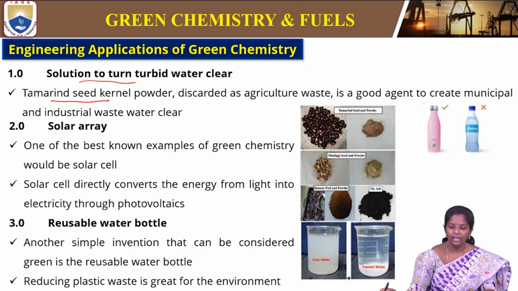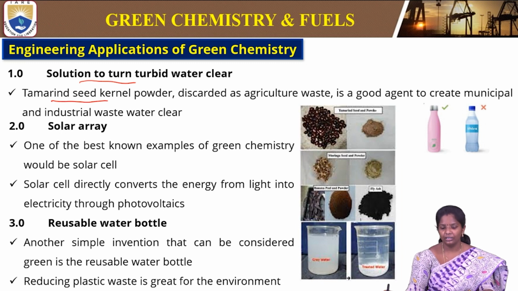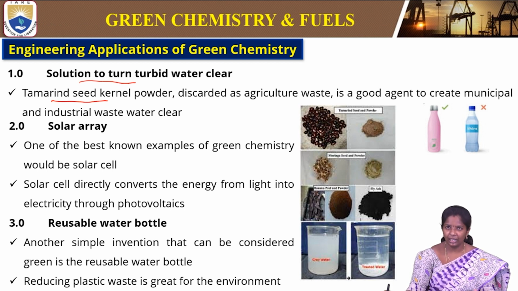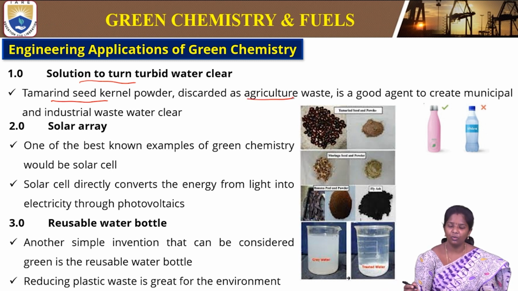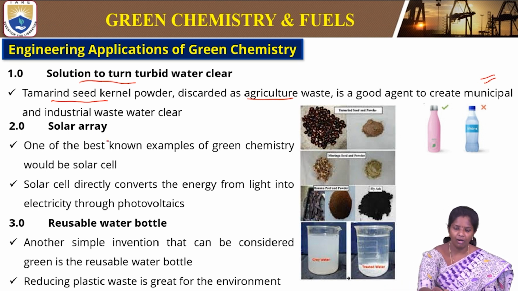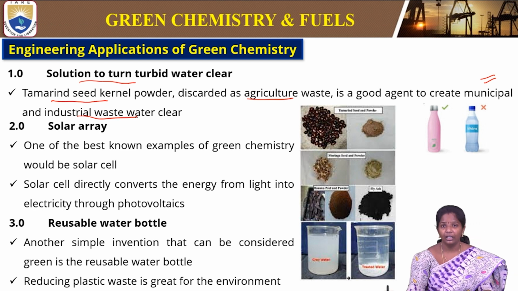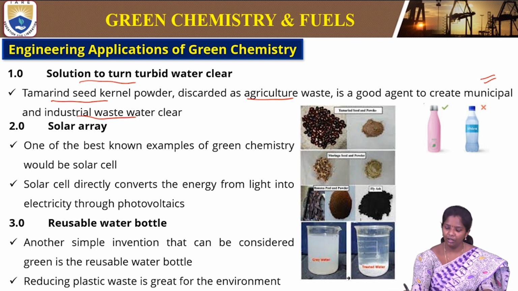Tamarind seed kernel powder. We generally discard tamarind seeds after our usage in the domestic area or in the agriculture area as waste. So the powdered kernel seeds can be used for purifying water, like from municipal or industrial waste, and can convert the turbid water into clear water.